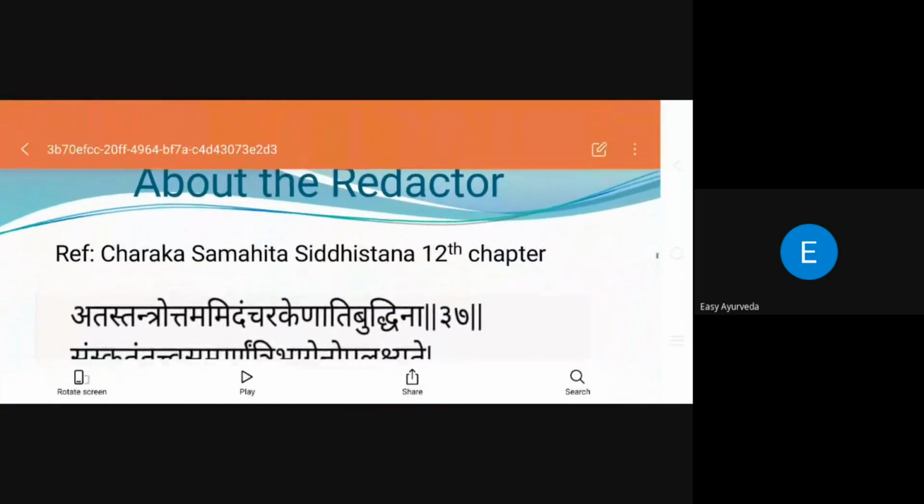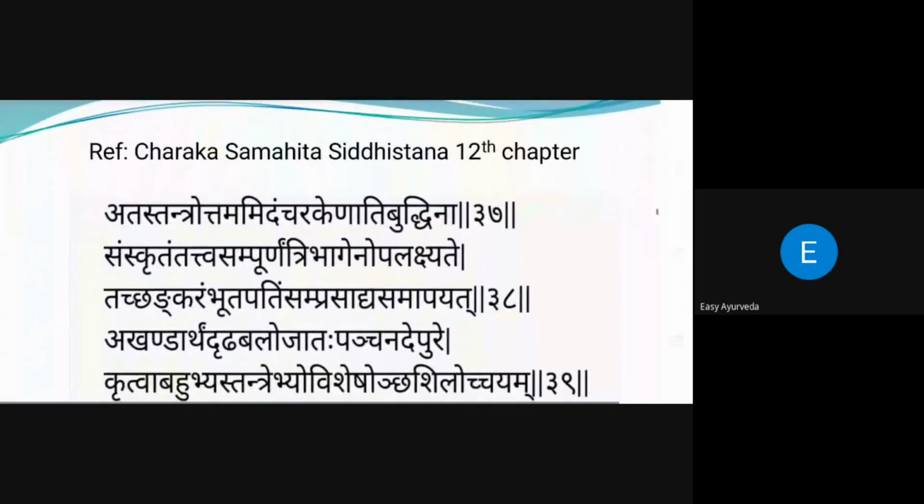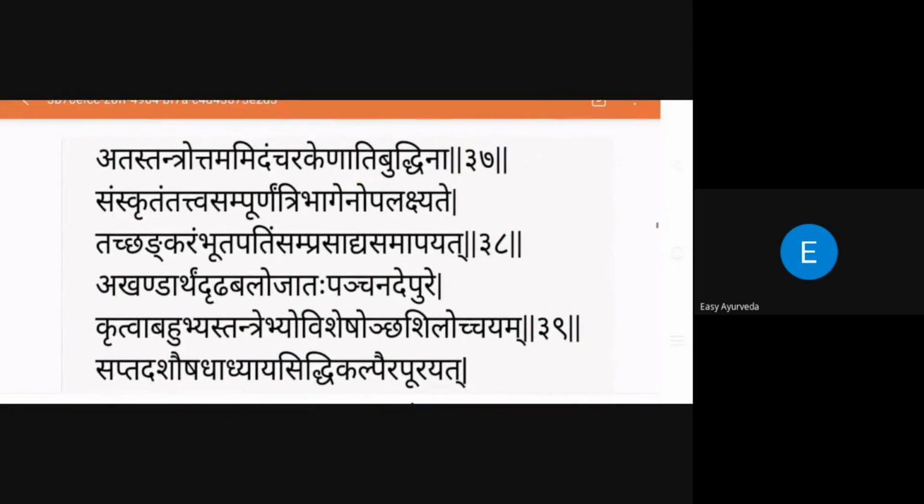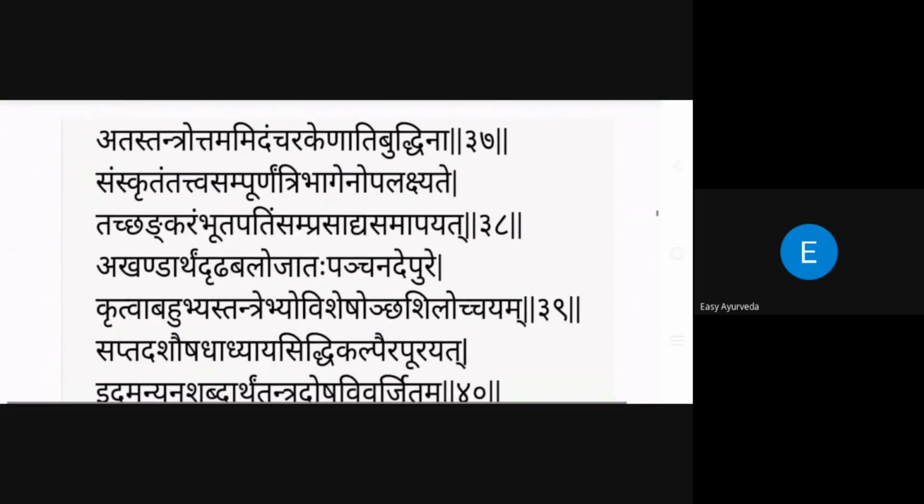And about the author, the redactor here is telling the shloka. Regarding the book, he says that Tantrottamam, it is one of the Uttama Tantras. He says Idam Charakena Ati Buddhina, means Charaka is one of the most brilliant persons. Samskarta Tattva Sampurnam Tribhagena Anupalakshate.